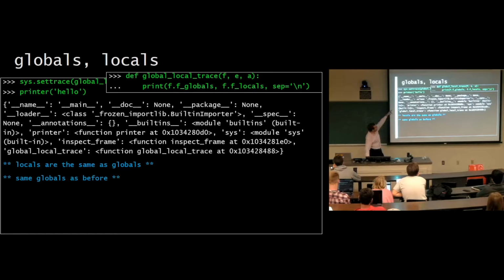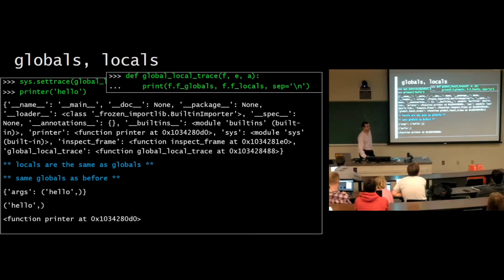But as we go one step deeper, the globals stay the same, but now the locals is args and then the tuple hello. This is good. Because before, when we printed out locals, we got the local variables of our traceback function. We would have gotten f, e, and a. That's not the locals we want. We want the locals of printer. And here we got it. Printer was a function that took in star args. Here it is. That's star args. That's what we're about to print. And then it got printed.